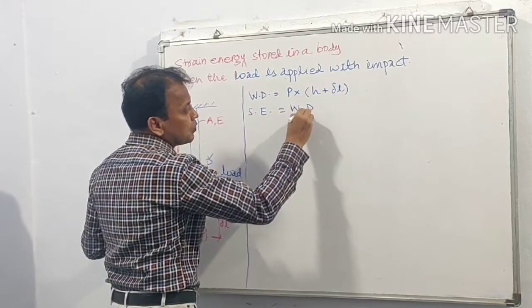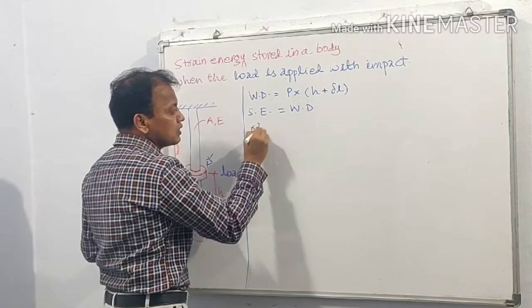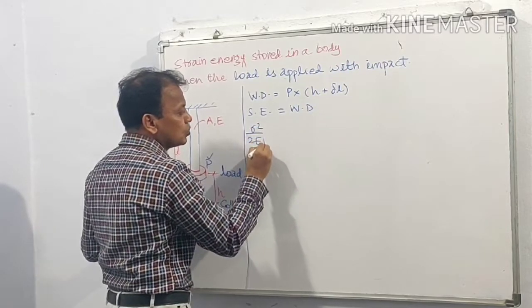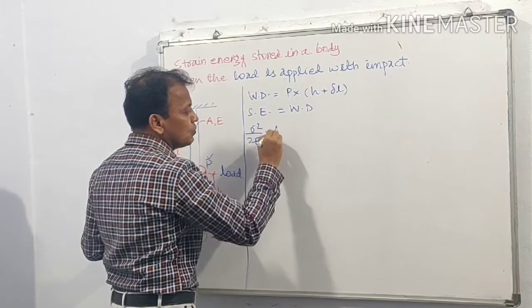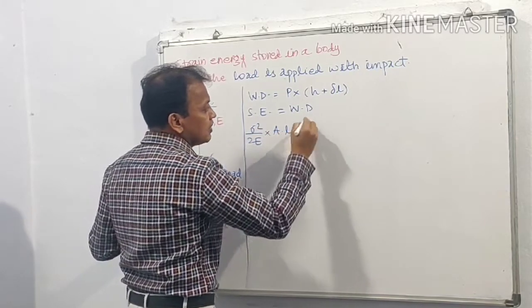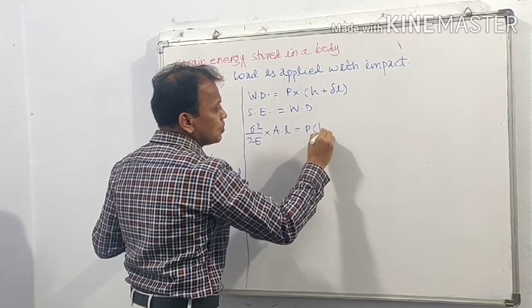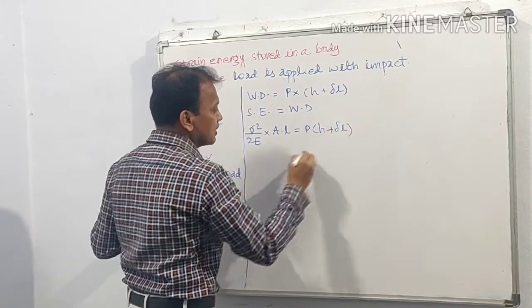We know the equation for strain energy will remain the same, that is sigma square upon 2E into V or AL is equal to P into (h plus delta L).